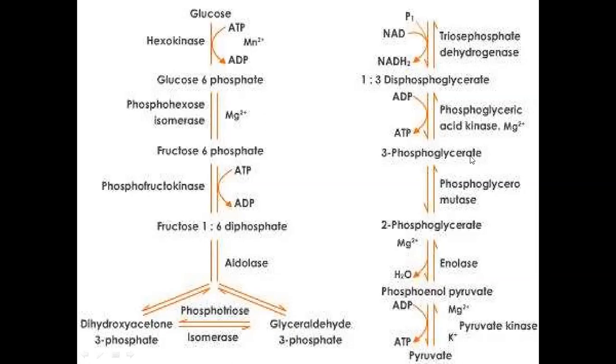In the eighth reaction, 3-phosphoglyceric acid will be converted into 2-phosphoglyceric acid. In the ninth reaction, 2-phosphoglyceric acid is converted into phosphoenol pyruvate. And in the 10th reaction, phosphoenol pyruvate is converted into pyruvic acid. So these are the 10 reactions that take place in the glycolysis pathway.